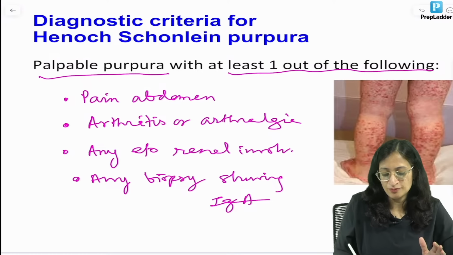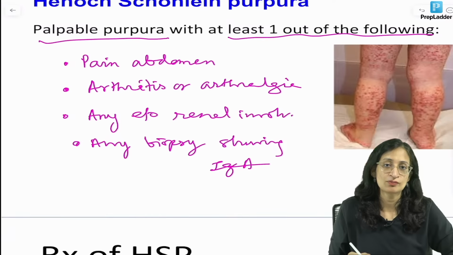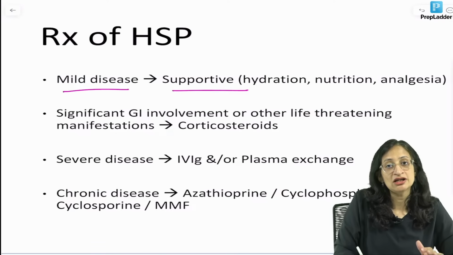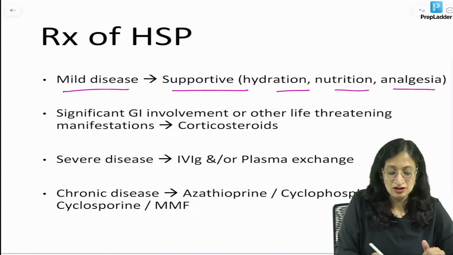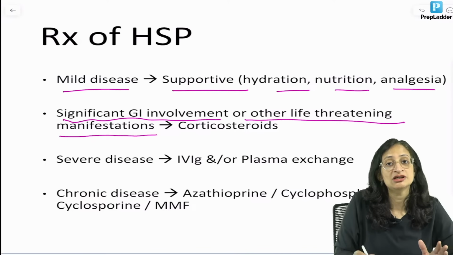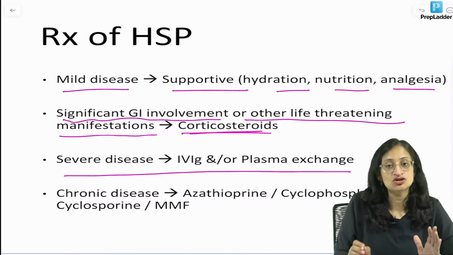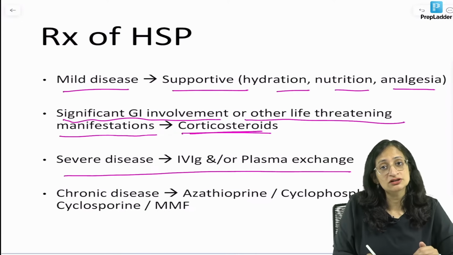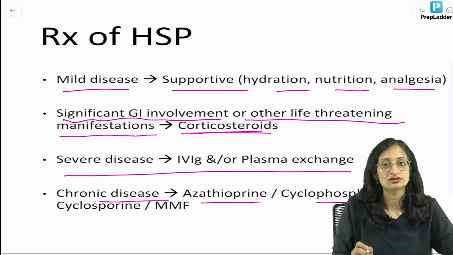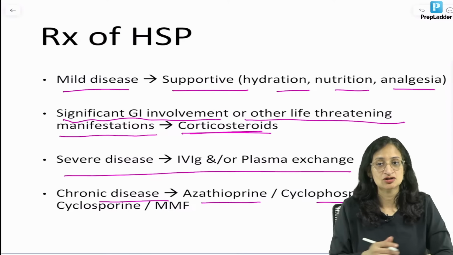Usually, Henoch-Schönlein purpura is a self-limiting illness, but in severe cases, you might need to start steroids. So, in mild disease, only supportive treatment is required, meaning hydration, nutrition, analgesia. But if there is significant GI involvement or other life-threatening manifestations like GI bleed, then steroids are required. In severe disease, you can also use IV immunoglobulin or plasma exchange, and in chronic disease, you can use immunomodulators like azathioprine, cyclophosphamide and so on. So, significant GI involvement or life-threatening manifestations, then steroids.